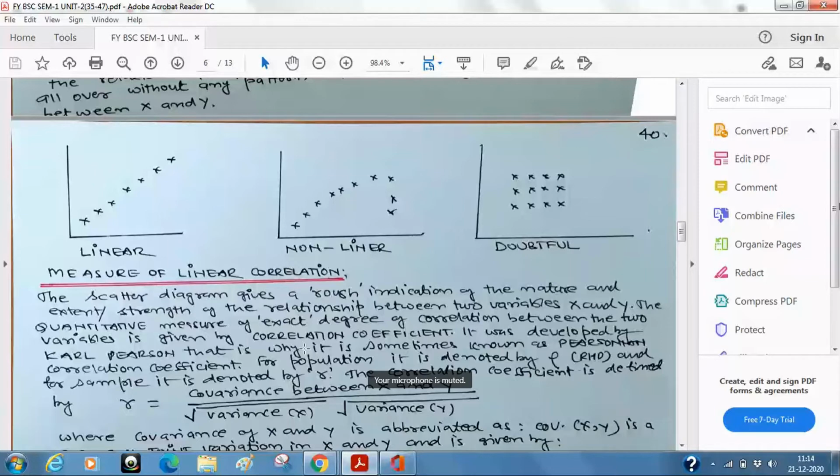So X, Y, Y, X is your notation. But the idea here is that we are now talking about the variability of two variables together. And the moment you say two, the word co will come. And I will define what is covariance.